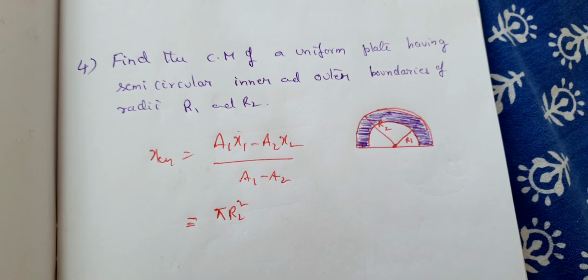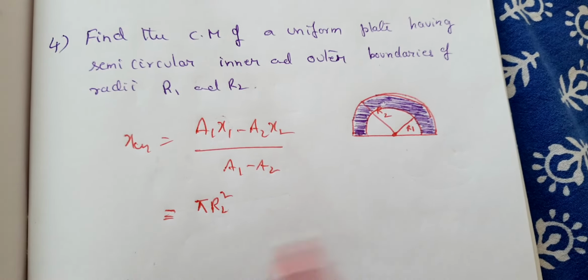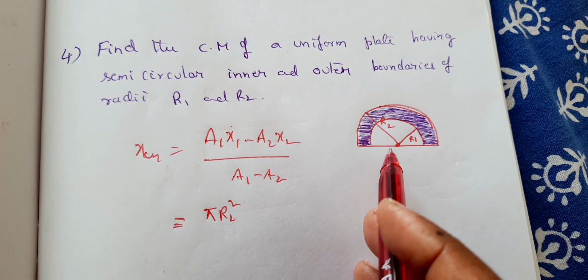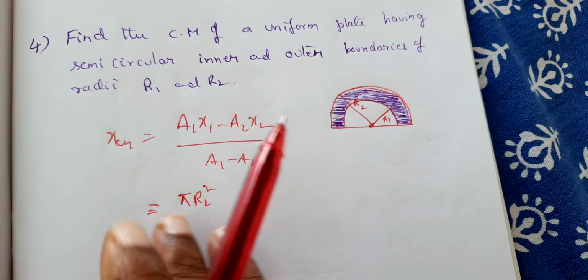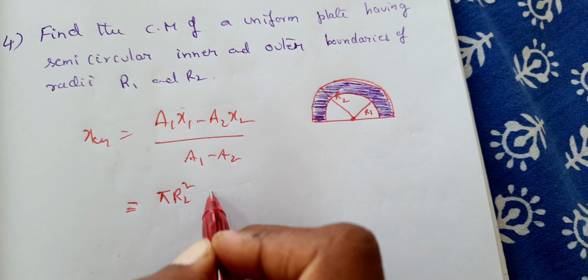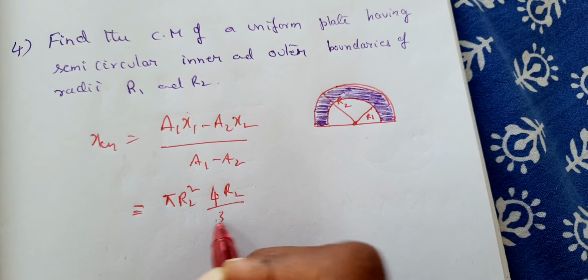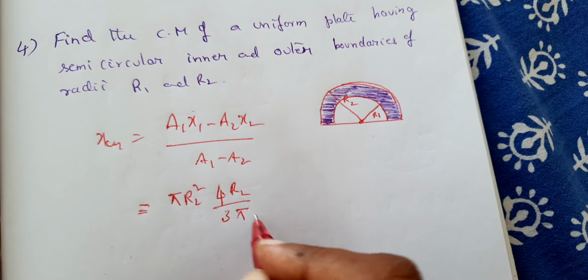So where is that located? Just now we have seen that. For a semicircular plate, the center of mass is at a distance of 4r by 3 pi. So therefore we will write it as 4r2 by 3 pi.